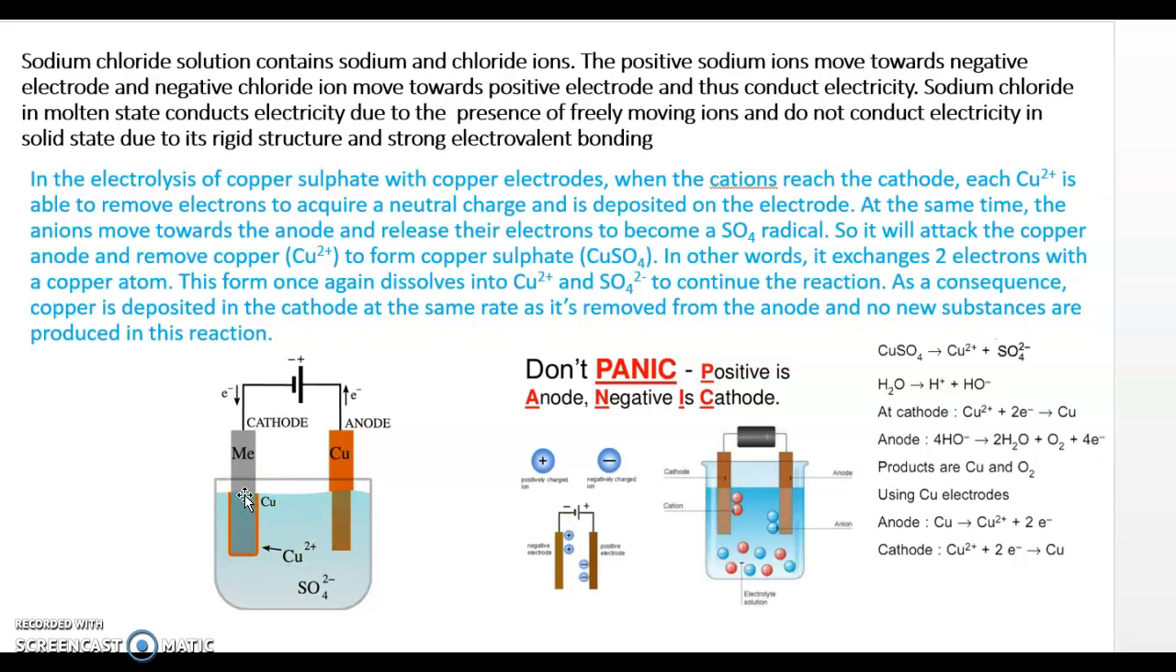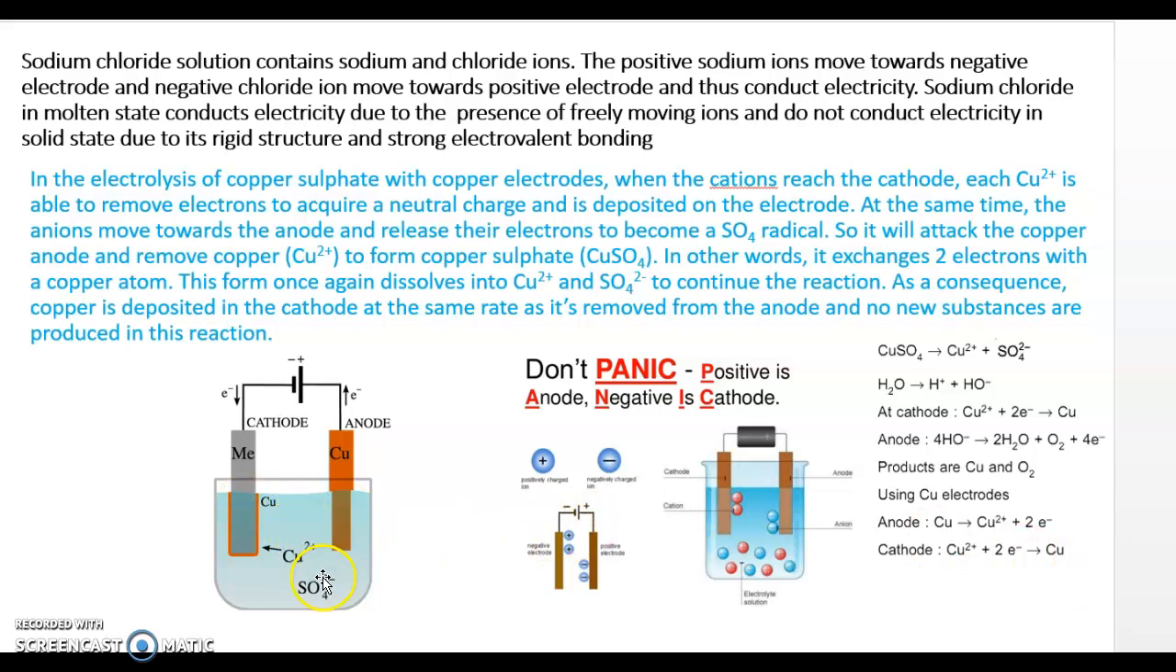How will the electrons move? Electrons will move from the negative to the positive. So first it dissociates, then what happens? This Cu2+ will accept the electrons and get deposited on the cathode as Cu. So Cu2+ accepts the electrons and is deposited as copper on the cathode.